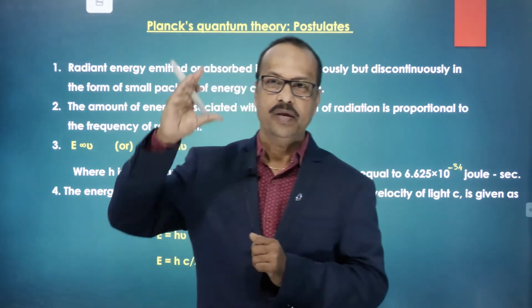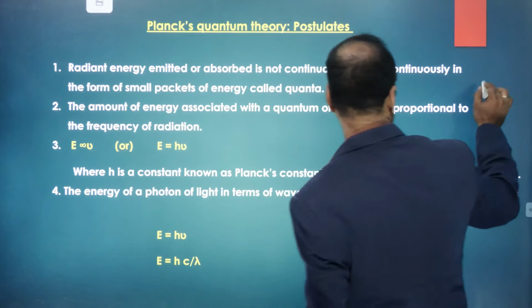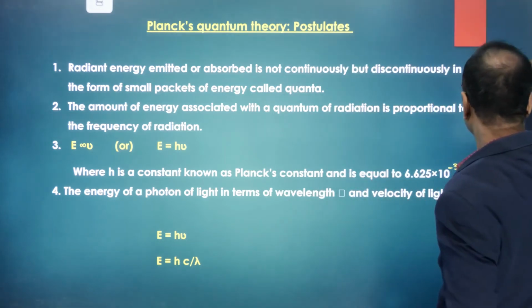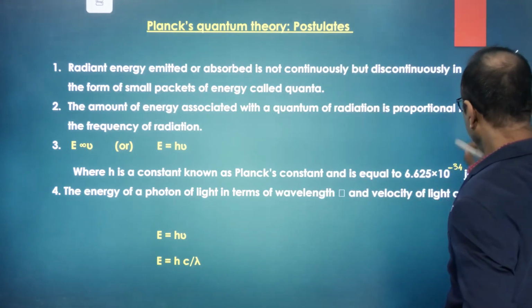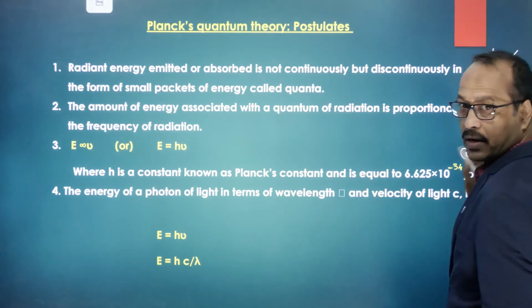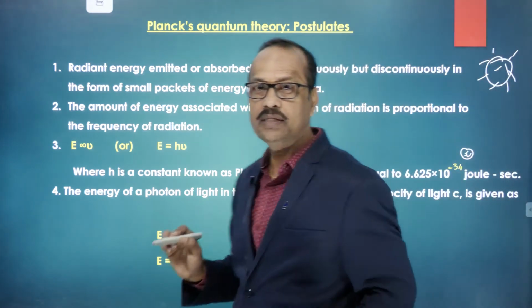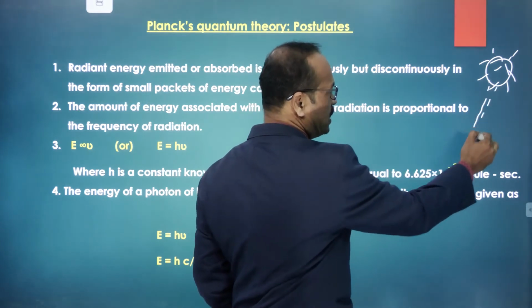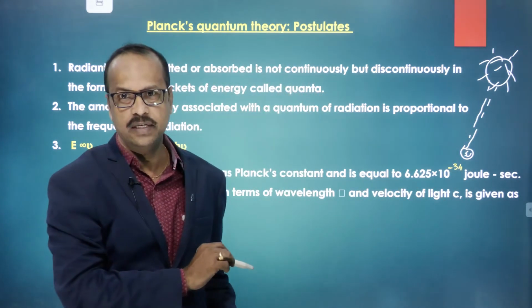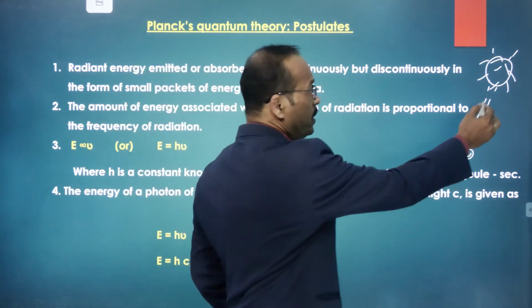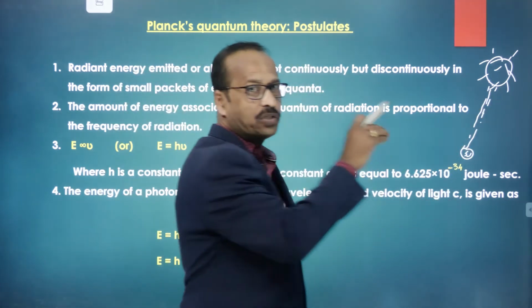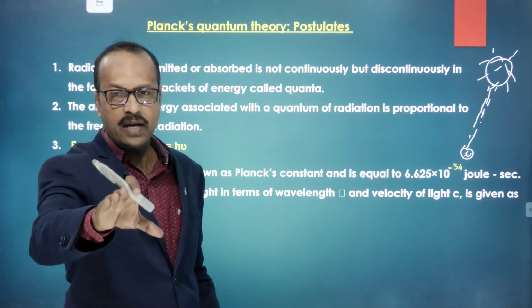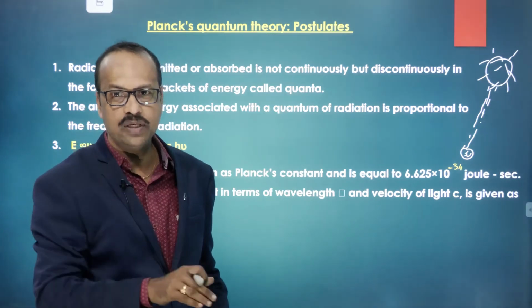For example, here is the sun, and here is the earth. From the sun the radiations come and fall on the earth. It looks like the radiations travel continuously from the sun to the earth.